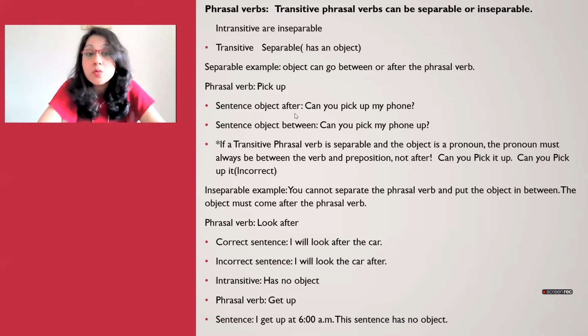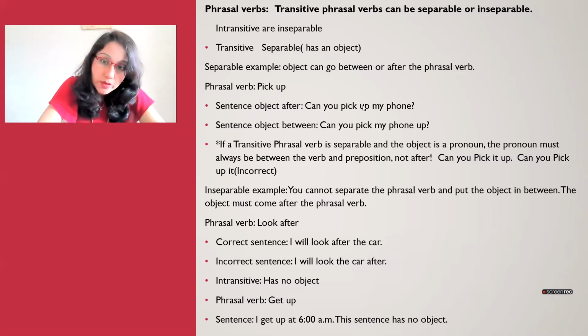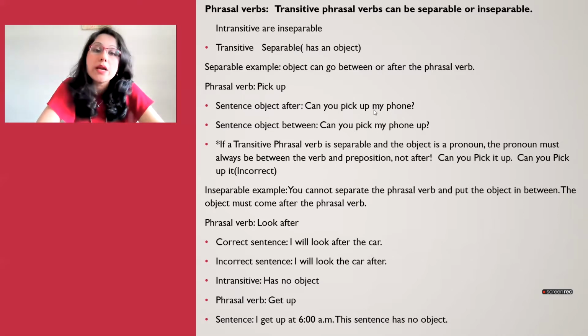All right. So over here, can you pick up my phone? My phone is the object. And like I said, when you have your separable phrasal verb, my phone can actually come in between. You can say, can you pick my phone up or pick up my phone? So that is what I mean when I say separable. And like I said, it has an object, which is your phone. And when you have your inseparable one, that means you cannot separate them.